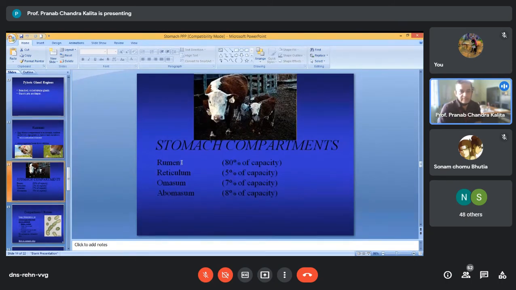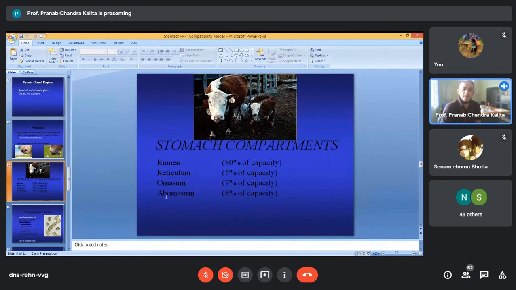While we discuss rumen histology, in the tunica mucosa of the rumen, the lamina epithelialis will be keratinized stratified squamous epithelium. Reticulum is the same, keratinized stratified squamous epithelium. Omasum also has keratinized stratified squamous epithelium. But how are they different?